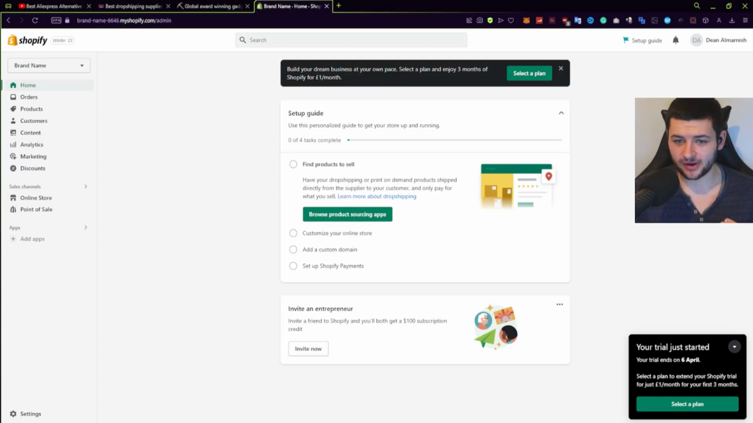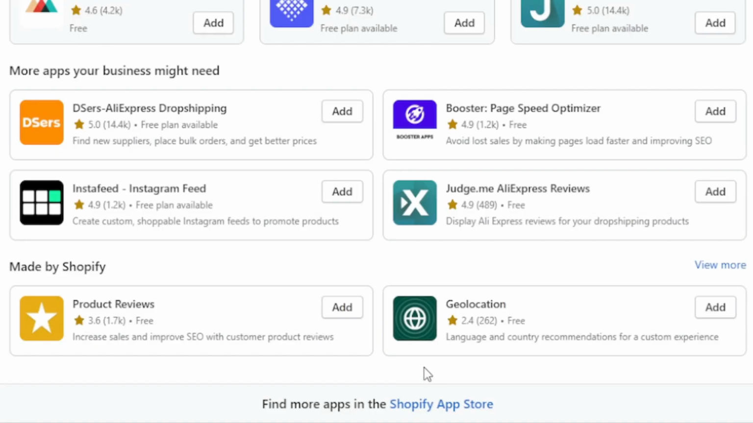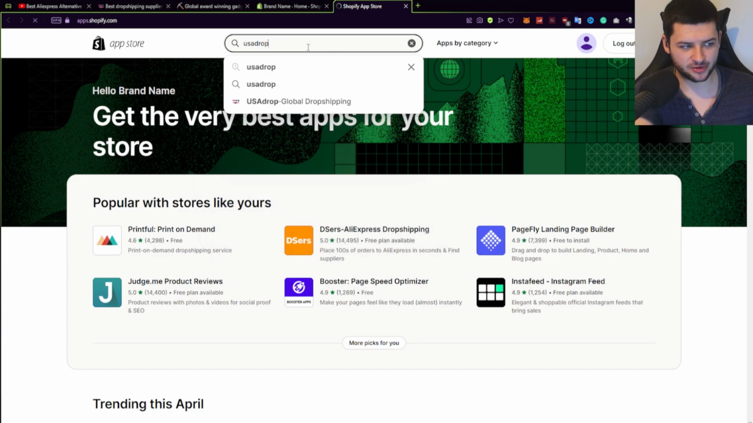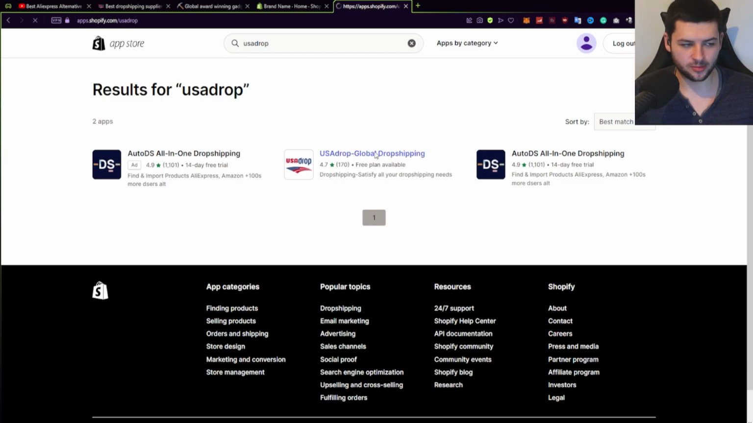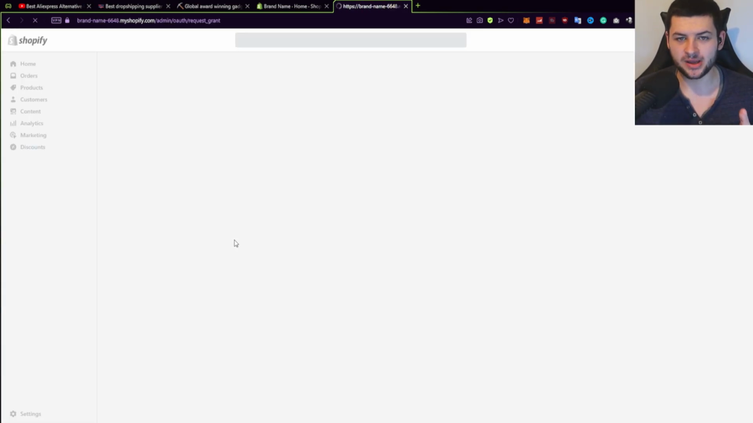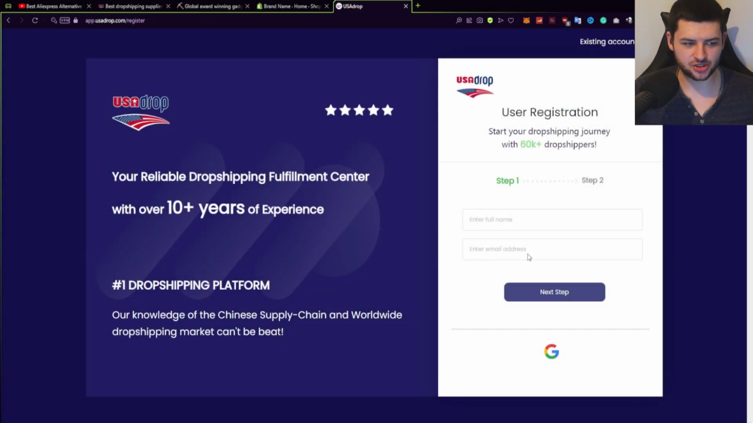Now, back on the Shopify page, on your Shopify dashboard, you want to go down to add apps in the bottom left. You want to click on Shopify App Store at the bottom, and then we're going to search for the USA Drop app in the top search bar. Then USA Drop will come up. What you want to do is click add app. This will allow us to install USA Drop and link it to our Shopify web store. Press install app and it will connect to USA Drop.